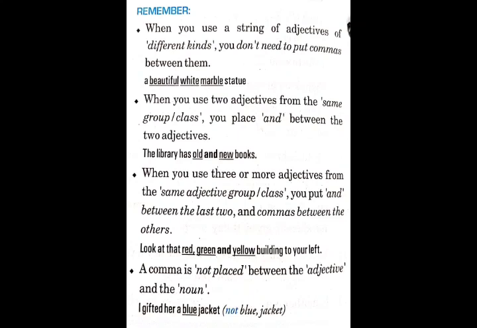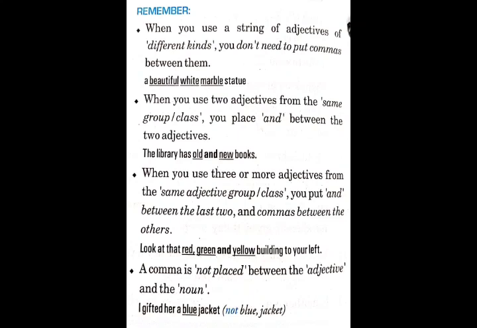Okay. But when we use two adjectives from the same group or class, you place and between them. For example, if we are talking about quality, the library has old and new books. Both are quality, old and new. So when we have the same type of adjectives, then we use and between them.